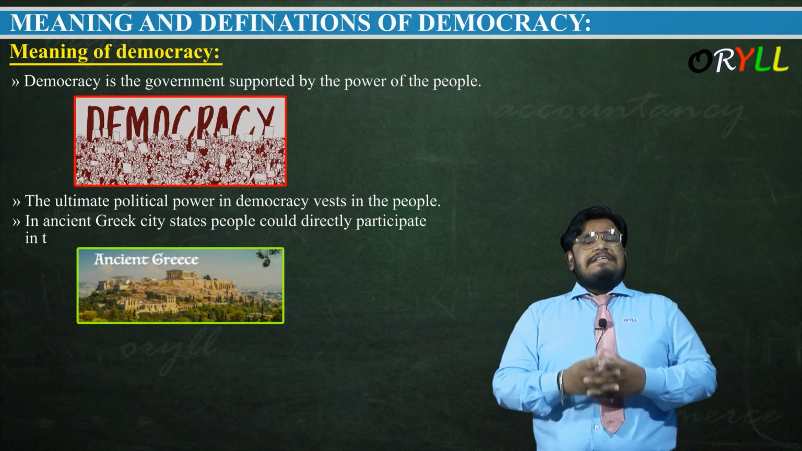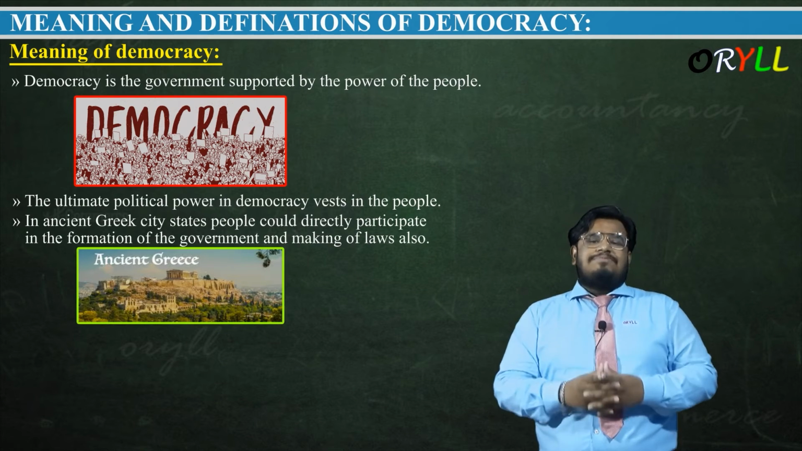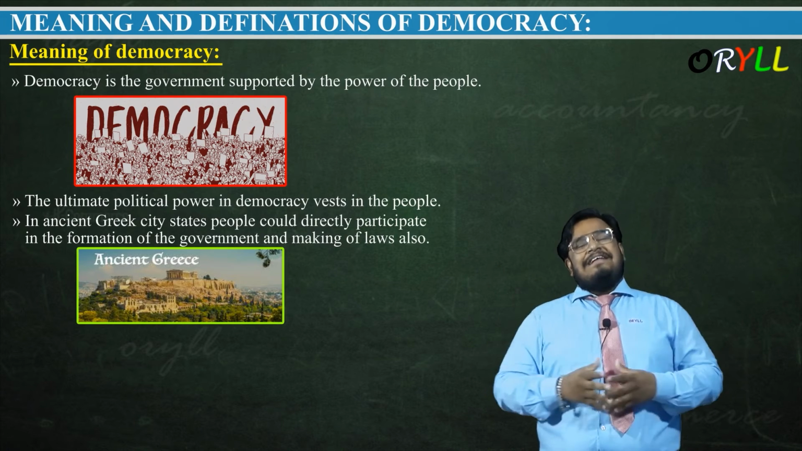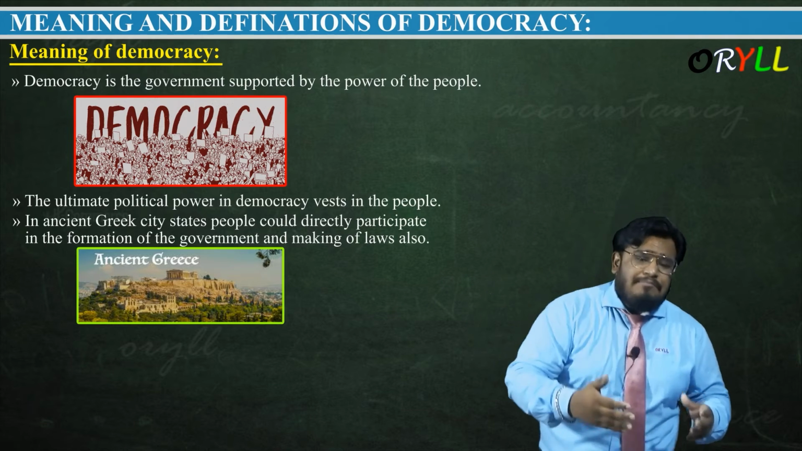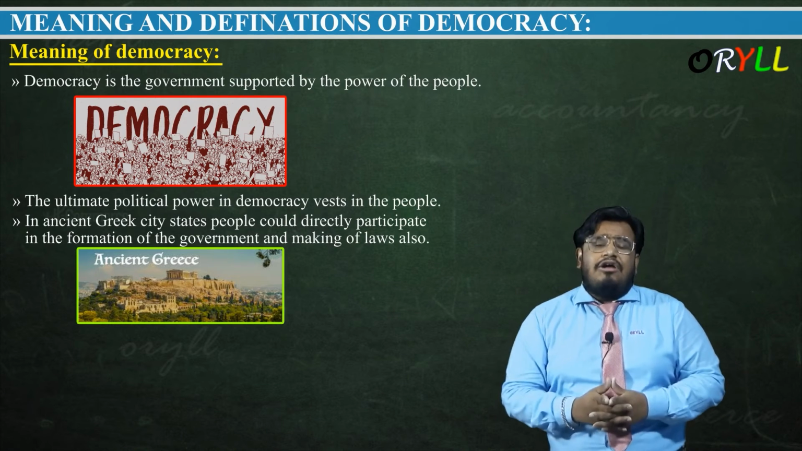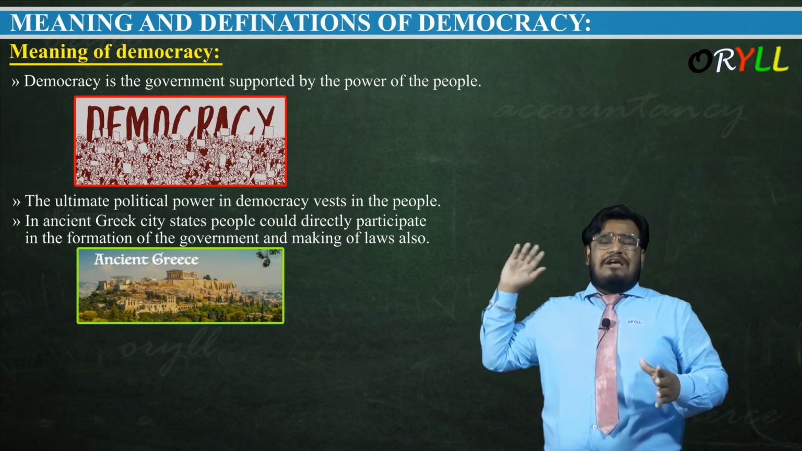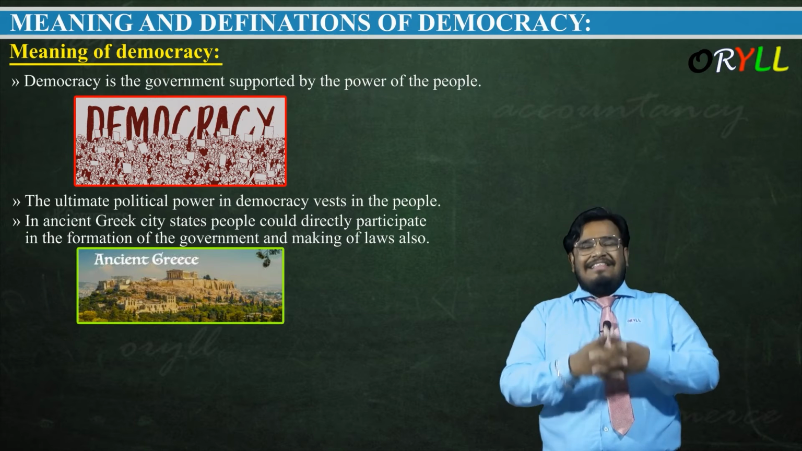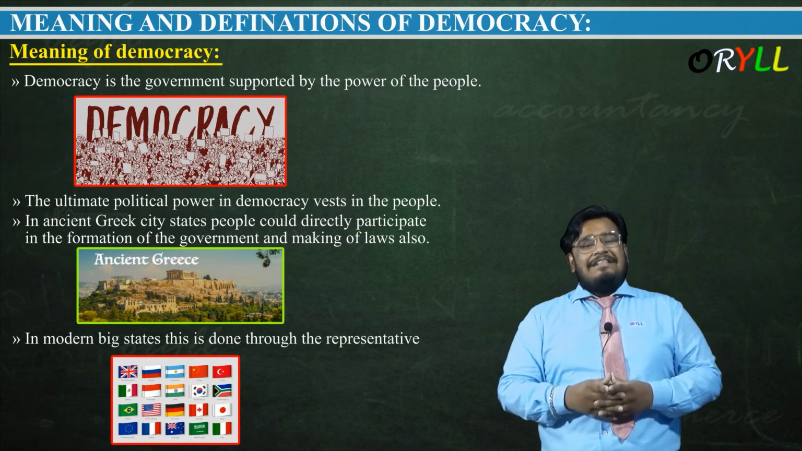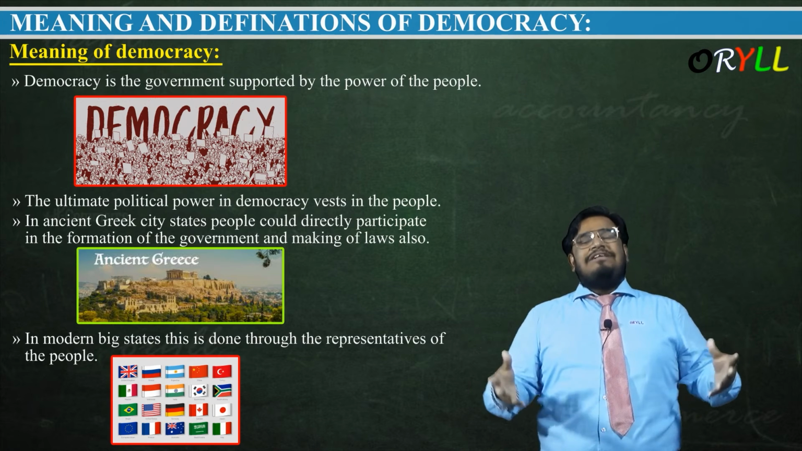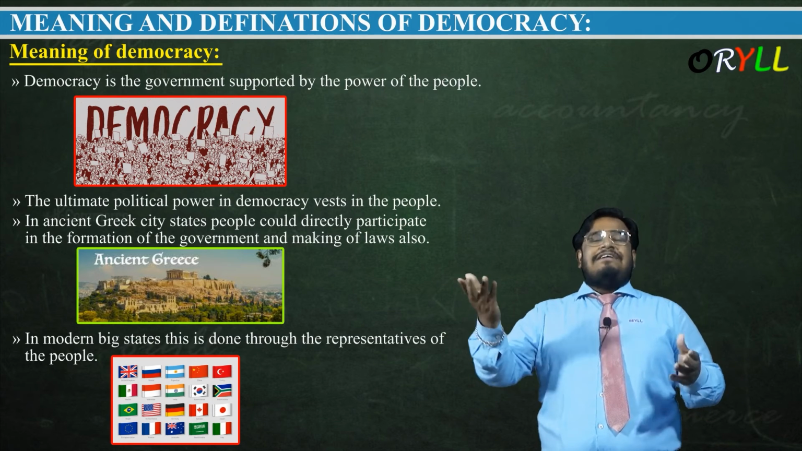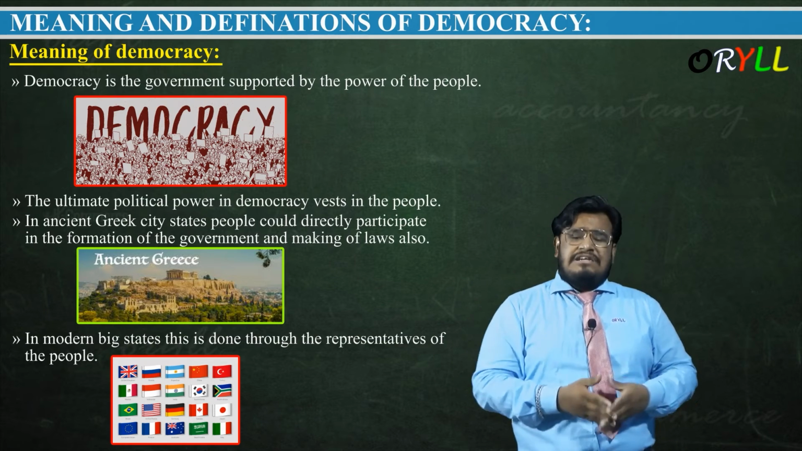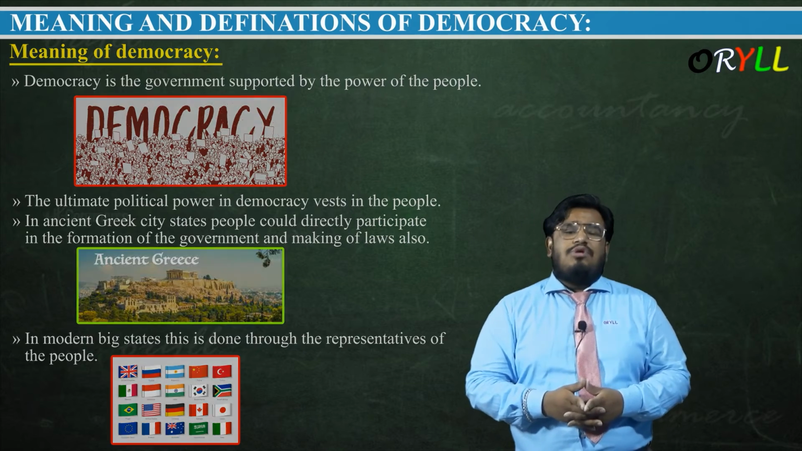In ancient Greek city-states, people could directly participate in the formation of government and in making laws also. That means, guys, in ancient Greek cities, people could participate in forming government and also in making laws, which was the basic root form of democracy, where people's involvement was there in political thinking. In the modern big state, this is done through representation of people. We select our representatives as MLAs and MPs, and MLAs and MPs select their own representatives as Prime Minister and other ministers who are in power.